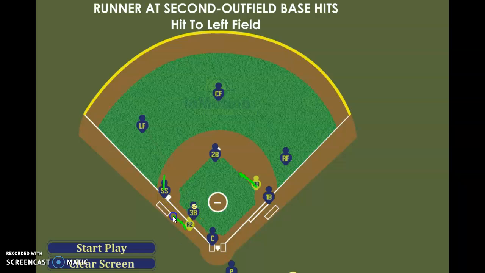Could also potentially, the runner might stop if he doesn't think he can make it and want to head back to third, and the third baseman can cut it there. So the right fielder will be backing up any potential throw to first base. Center fielder backs up a throw to second. Left fielder, after making a throw, could be backing up a throw if it comes back to third base. So everyone has a job in this situation.